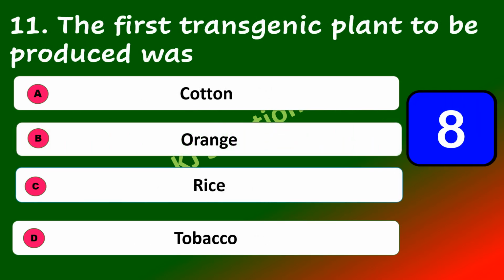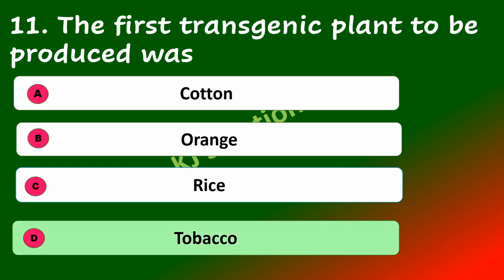The first transgenic plant to be produced was cotton, orange, rice, tobacco. The first transgenic plant to be produced was tobacco.